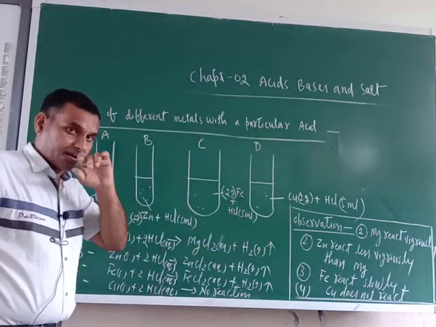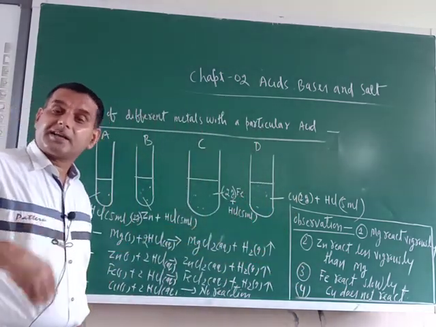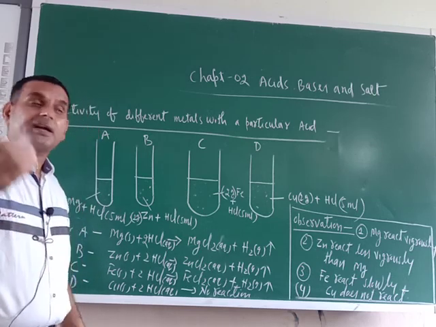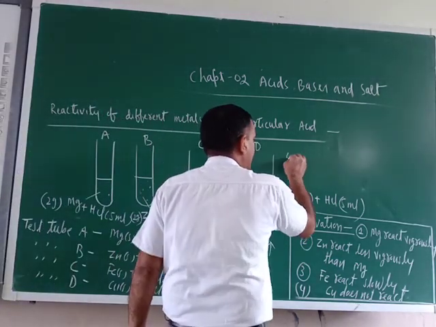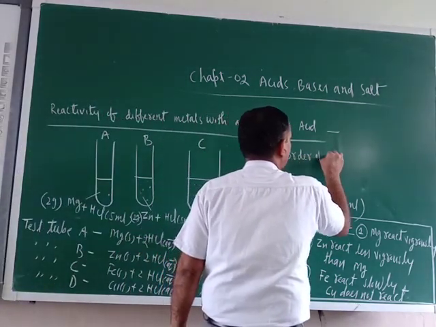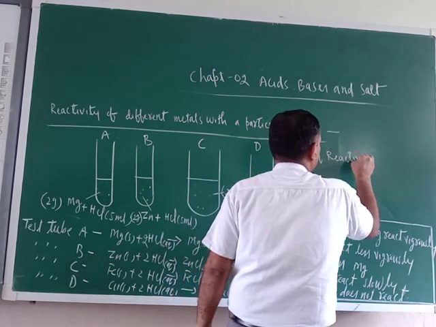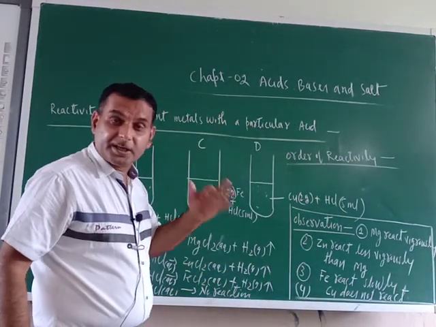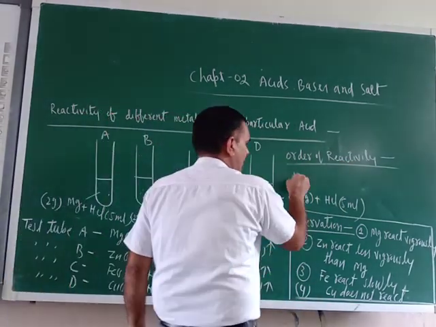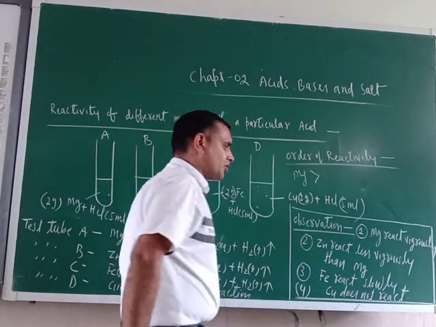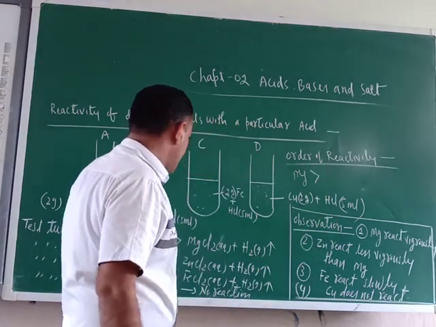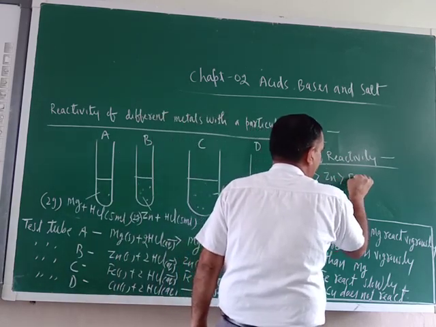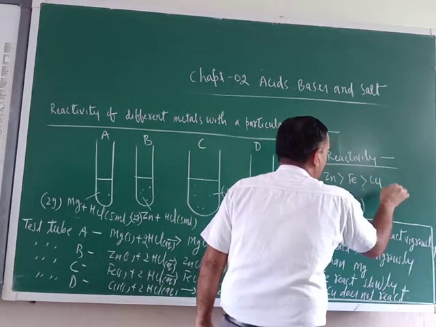This is our observation. On the basis of how vigorously they react with HCl, we can determine the reactivity. So what is the order of reactivity? Magnesium is reacting fast and vigorously, so magnesium is the most reactive. After magnesium comes zinc, then iron, and at the end, copper.